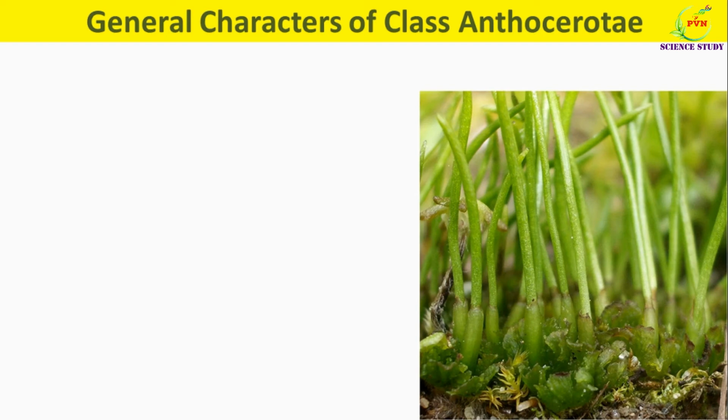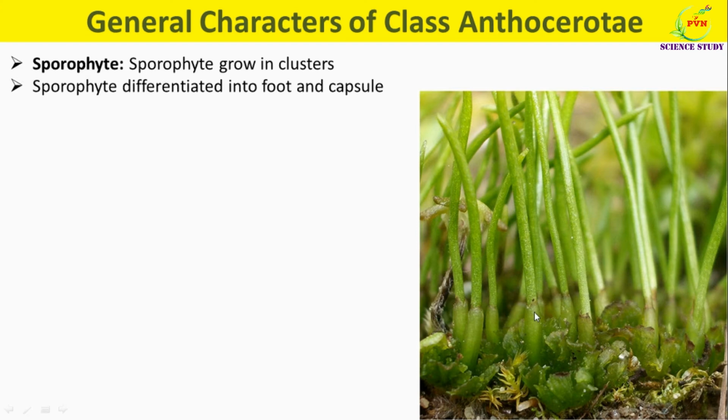Now we will see the sporophytic generation, or the sporophyte, of Anthocerotae. This is the diagram which shows gametophyte and sporophyte of class Anthocerotae. Sporophytes usually grow in clusters from the upper surface of the thallus. Each is surrounded at its base by a tubular involucre. So this is the involucre. Here the sporophyte is differentiated into foot and capsule. Seta is absent.